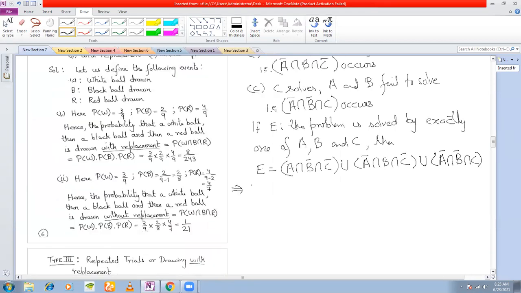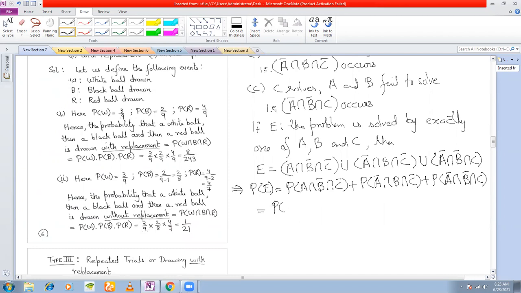You can add up the probability. Since P(E) is equal to P(A intersection B bar intersection C bar) plus P(A bar intersection B intersection C bar) plus P(A bar intersection B bar intersection C).